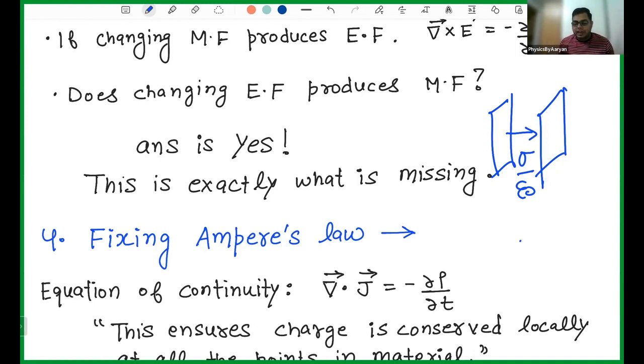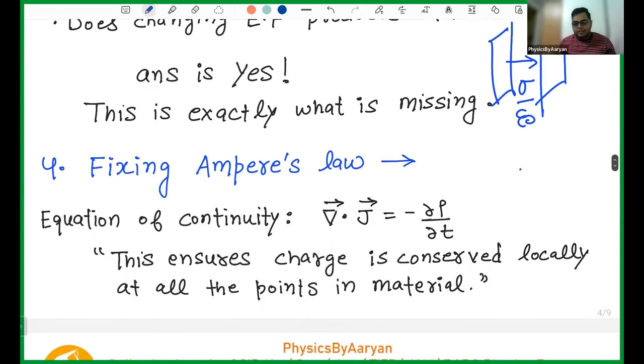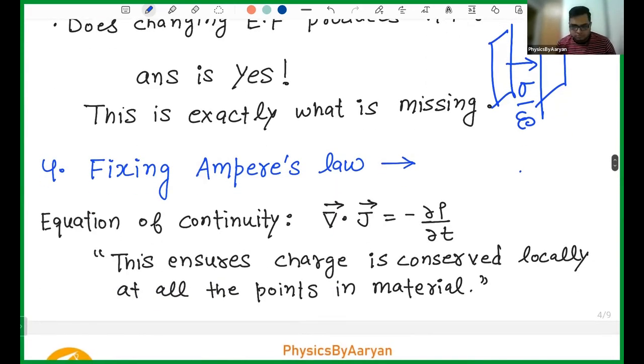If that is changing with time, electric field is changing with time. And if electric field is changing with time, it produces magnetic field. And if it produces magnetic field, it means it is equivalent to the current. Mic drop. That's all Ampere asked, and that is what your Maxwell asked, and that is what your Maxwell got. So he said, okay, let's fix Ampere's law.